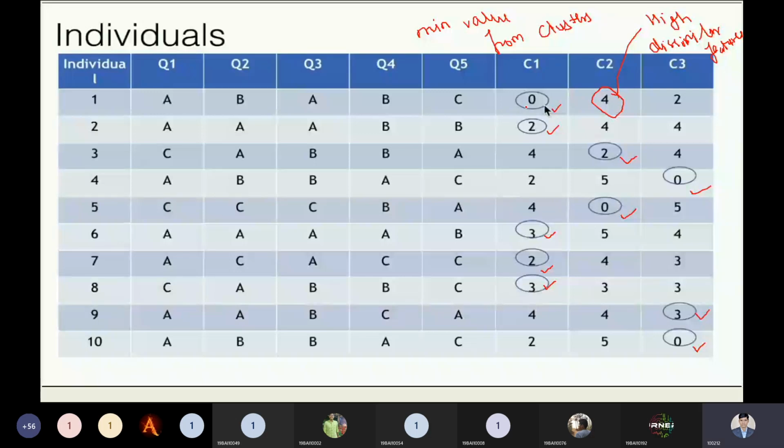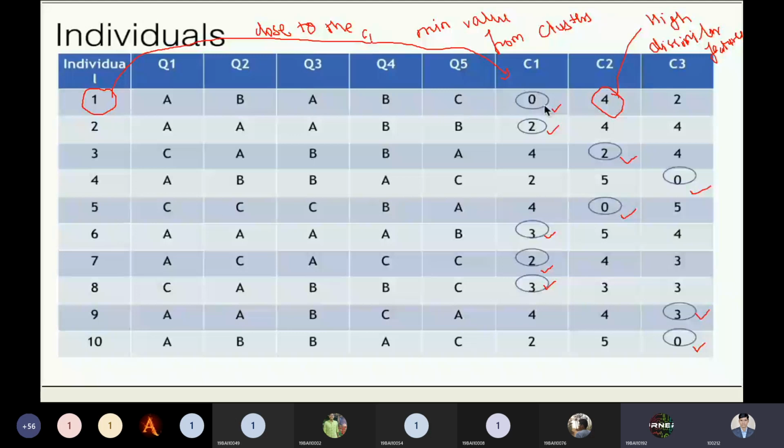If you are choosing the minimum value, it means that particular data point is closest to C1. So it is defined that this individual data point is close to the 0. We can say it is close to the C. Now this step is clear. Tell me right now, is this step clear to all the people?